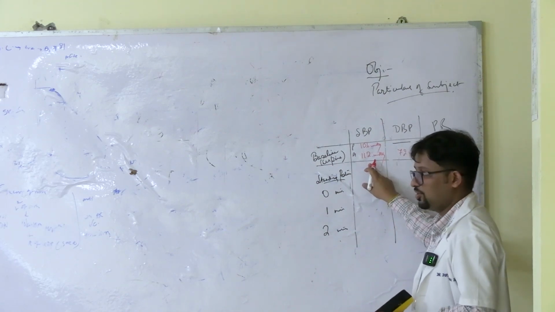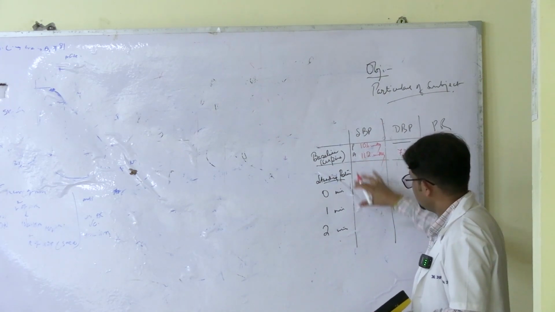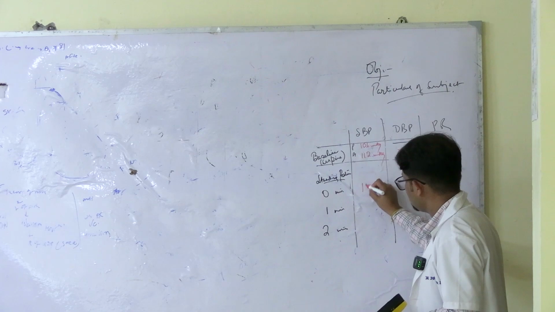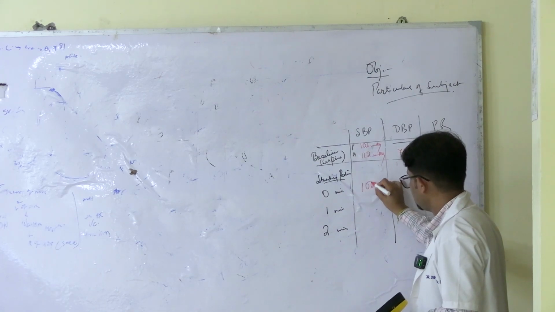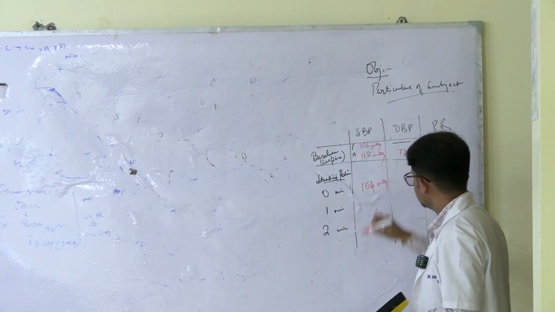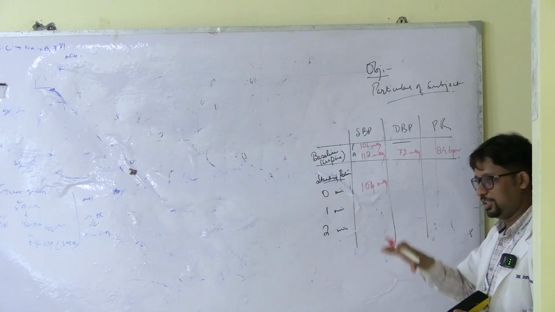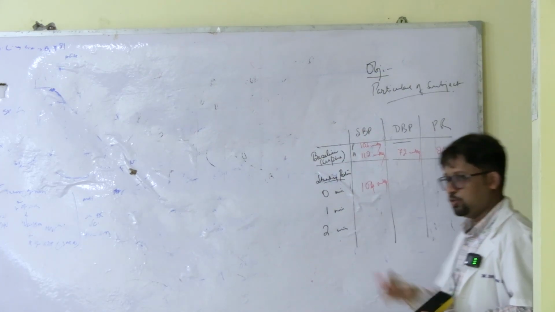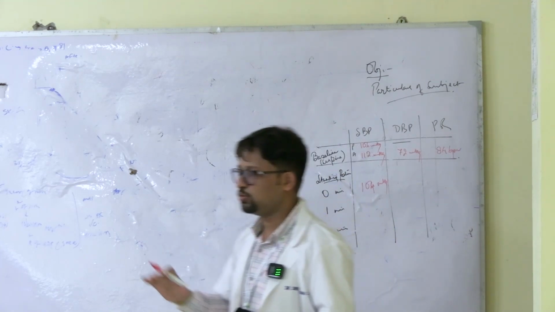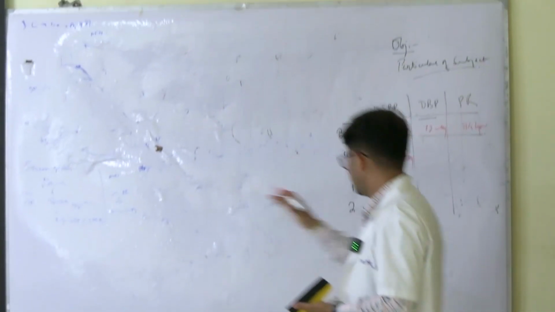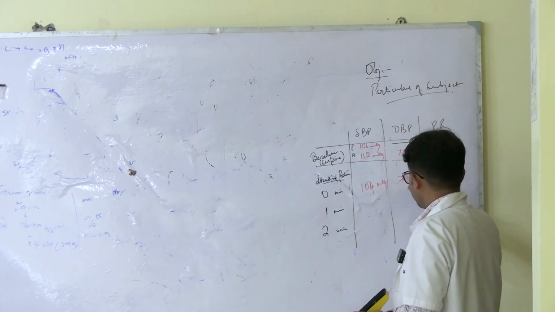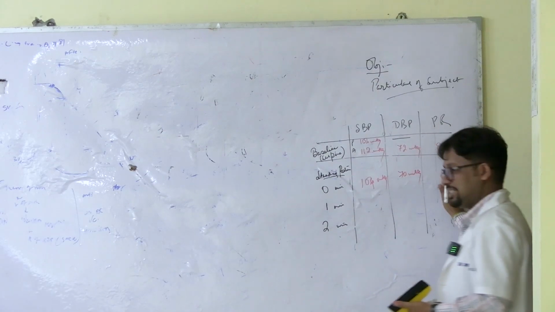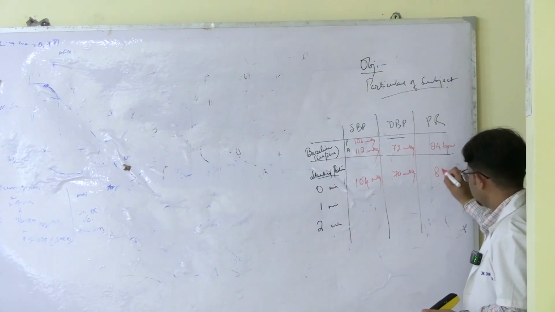There is a fall in systolic blood pressure, right? Because of venous pooling. So it could be around, say, 106 or 104 millimeters of mercury. Diastolic at 0 minute is not changing, right? So diastolic could be almost the same. You could always get an observer variation of 2 to 4 millimeters of mercury, but generally it will be around the same. So let's say 70 millimeters of mercury, and the pulse rate also doesn't get affected. So 84 beats per minute.